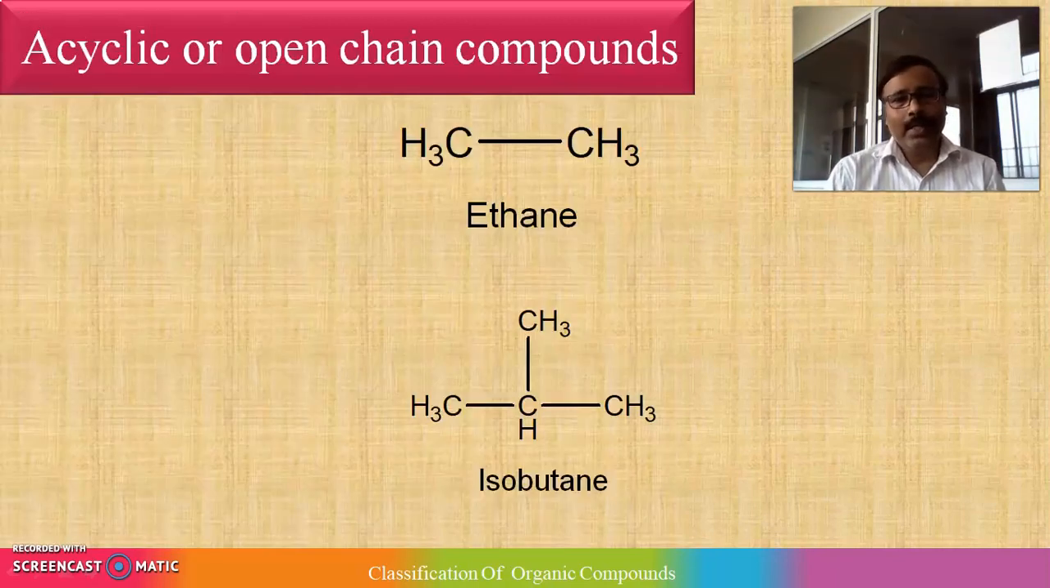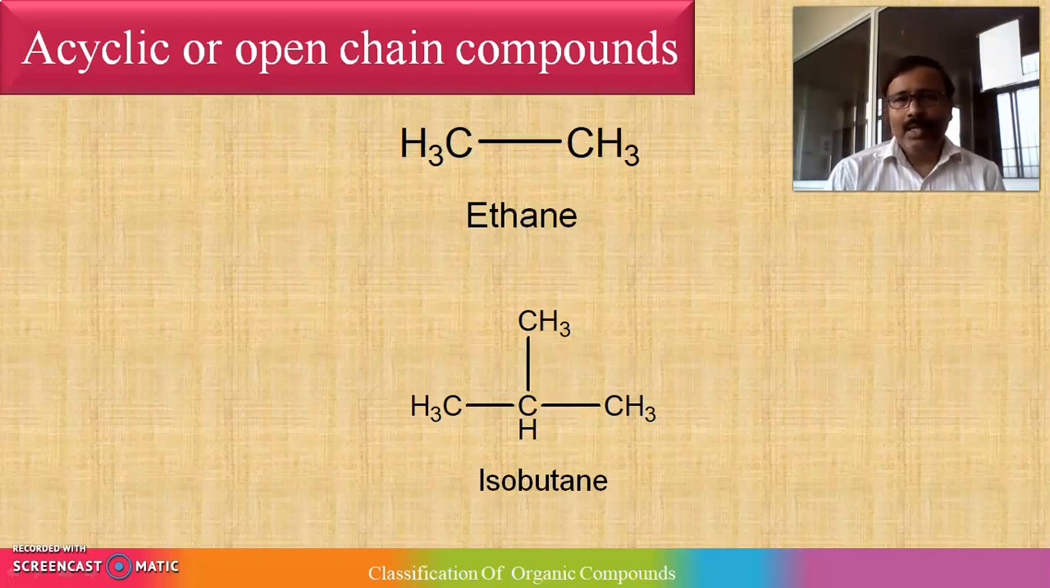Now let's see acyclic, which is also called open chain compounds. In these compounds the carbon atoms are present in the form of an open chain. The chain may be either a straight chain or a branched chain. Straight chain, for example, ethane, CH3-CH3, is just like a straight line. A branched chain example is isobutane. Here, if you observe, CH3, CH3 is a straight chain, but there is a substitution at the second carbon, the CH position. That substitution looks like a branch, so it is called a branched chain.